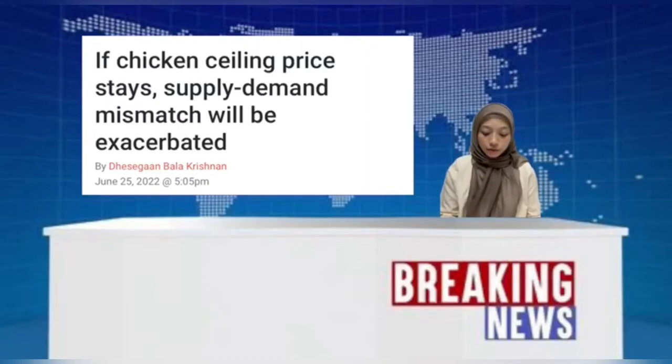As we can see from the article, this is also because of the scarcity of protein during the holiday season and the rising cost of the raw materials and ingredients used to make chicken feed.